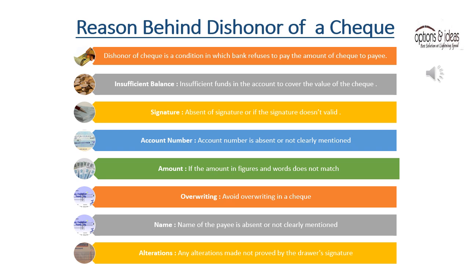clearly mentioned. Amount. The amount in figures and words does not match. Overwriting. Avoid overwriting on a check. Name. The name of the payee is absent or not clearly mentioned. Alterations. Any alterations made are not proved by the drawer's signature.